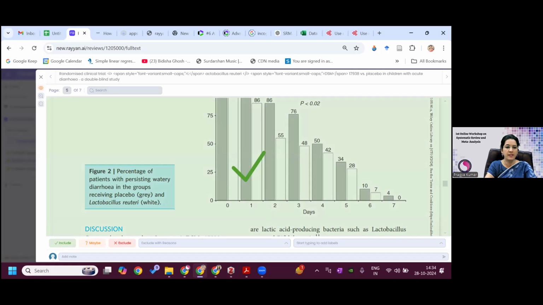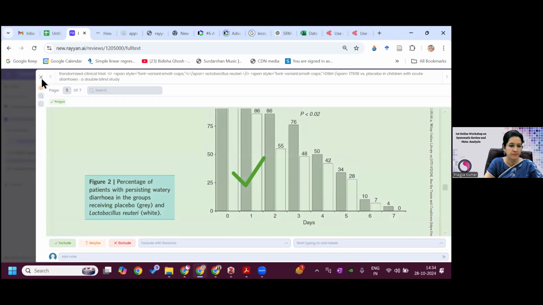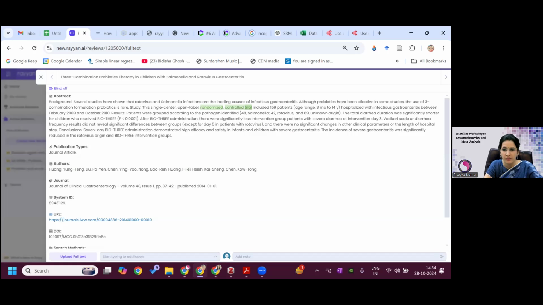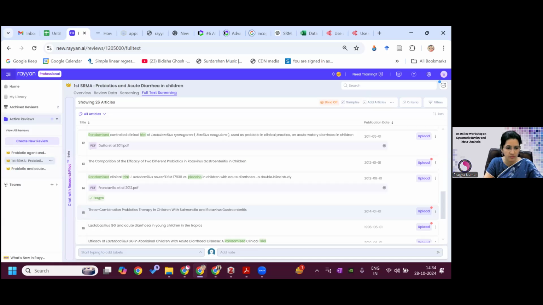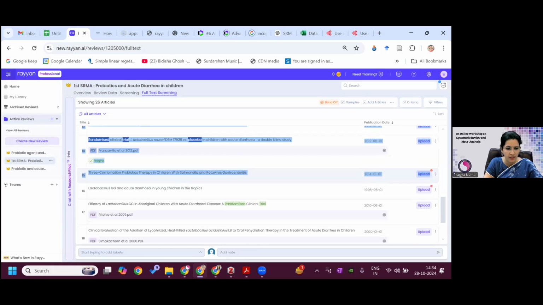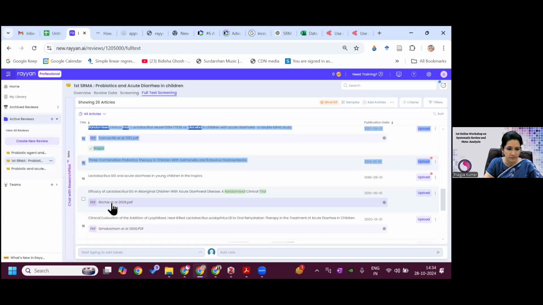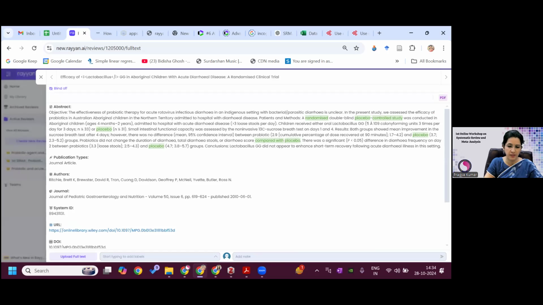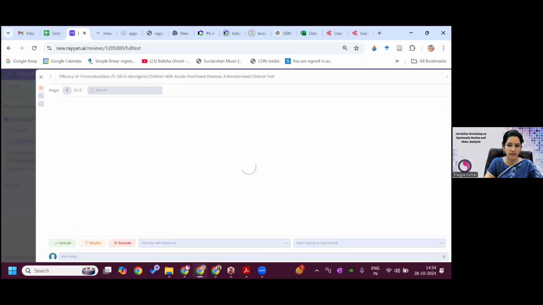Once I click on include, it will go into the data included. It is taking time, yes. Then there is no full text here because it is saying to do the full text upload. So probably I will do one more. I will click this. This is PDF. For the PDF, you wait for some time and then the article will appear.